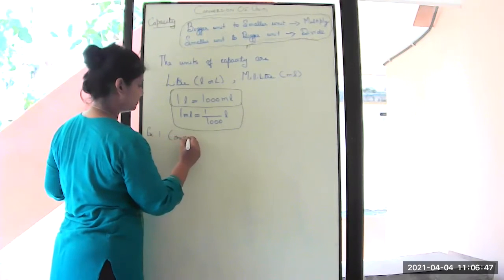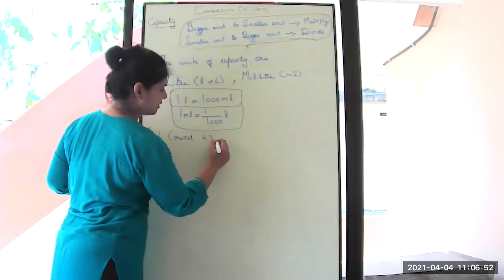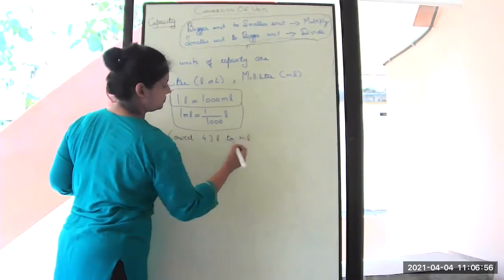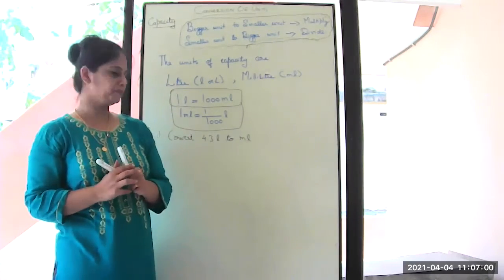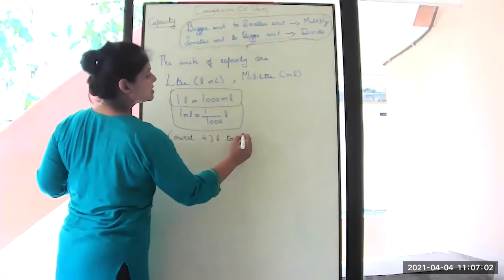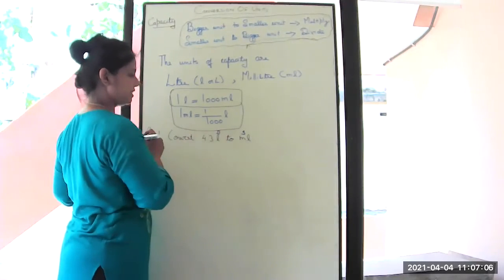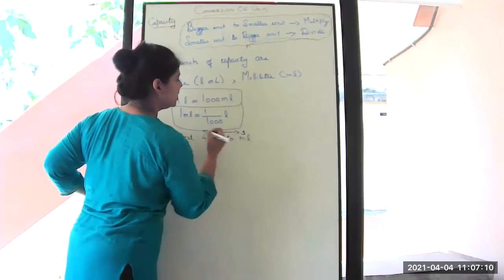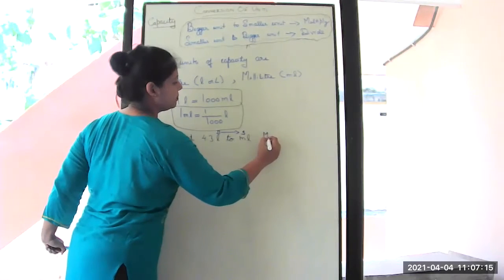Convert 4.3 liter to milliliter. Which is smaller and which is bigger? Smaller unit is ml and bigger unit is liter. So what do we have to do? We have to convert from bigger to smaller. So that means you have to multiply.